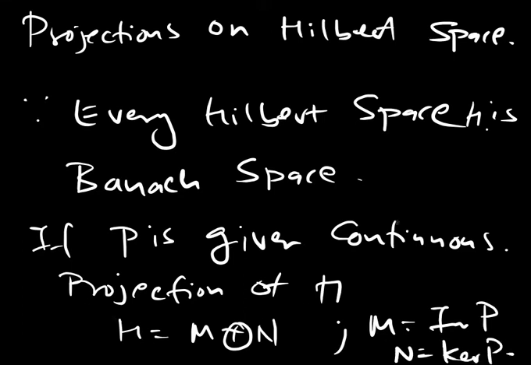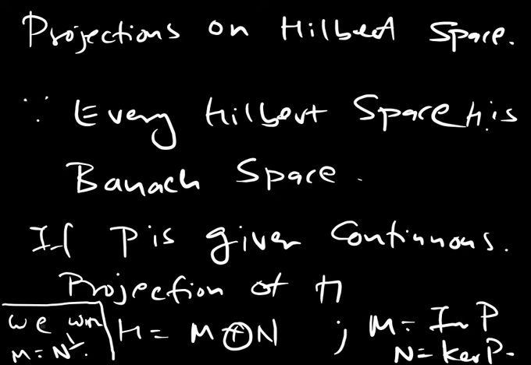Now the point is that we want the image space and the null space to be perpendicular. We wish that M is equal to N perpendicular, or N is equal to M perpendicular.